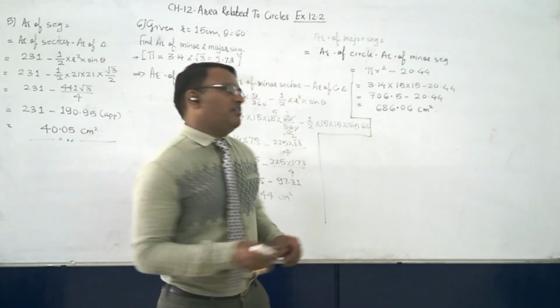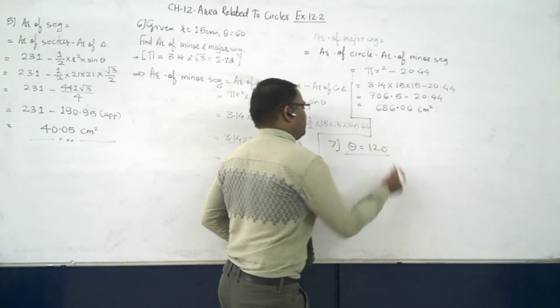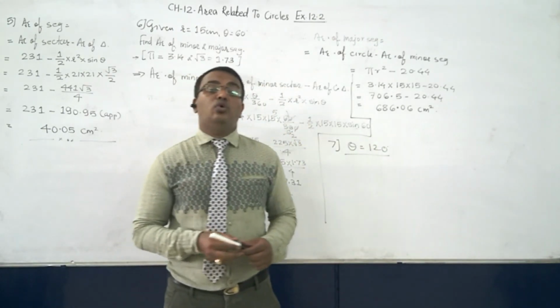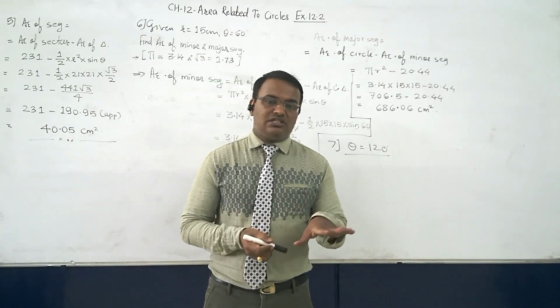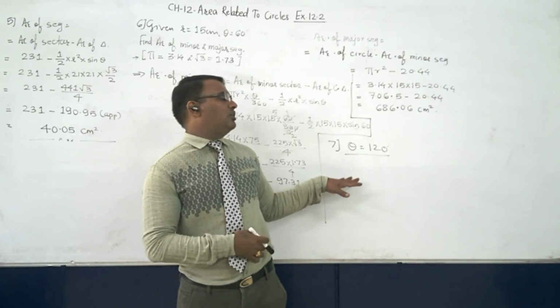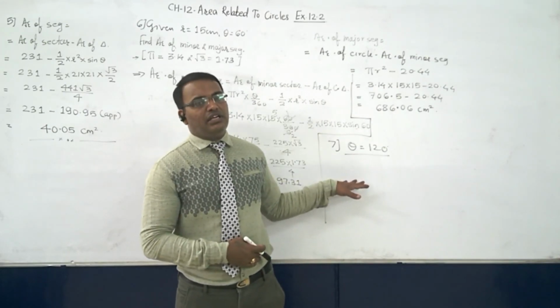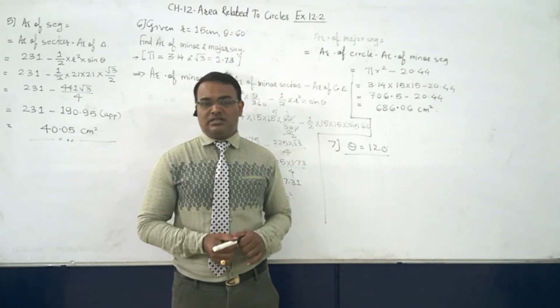Now question number 7. In question number 7, theta is equal to 120 degrees, which is a central angle. And due to COVID-19, CBSE has reduced some part. In chapter number 12, the sums involving theta equal to 120 degrees are not part of the syllabus this year.